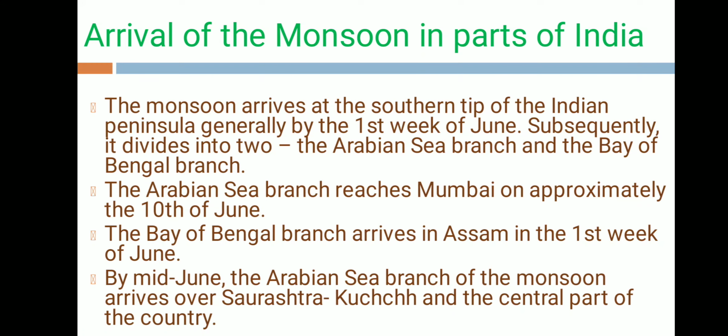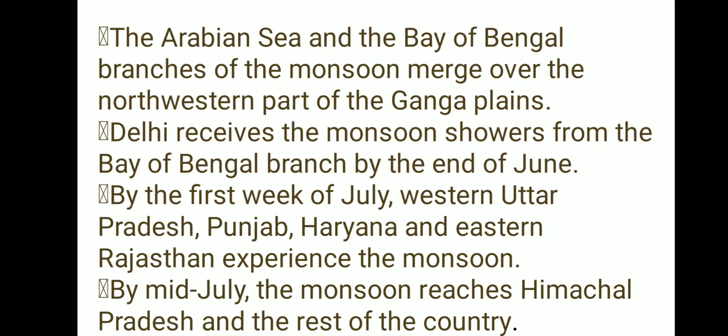So the basic reason of deflection is the Himalayas. Now by mid June, around 10th, the monsoon strikes the central part of the country, also the Saurashtra and Kutch region. So they are also covered by the monsoon winds. And both the branches again merge over the northwestern part of the Ganga plain. So Delhi receives rainfall from the Bay of Bengal branch by the end of June, and by the first week of July, monsoon covers western Uttar Pradesh, Punjab, Haryana, eastern Rajasthan, and all.